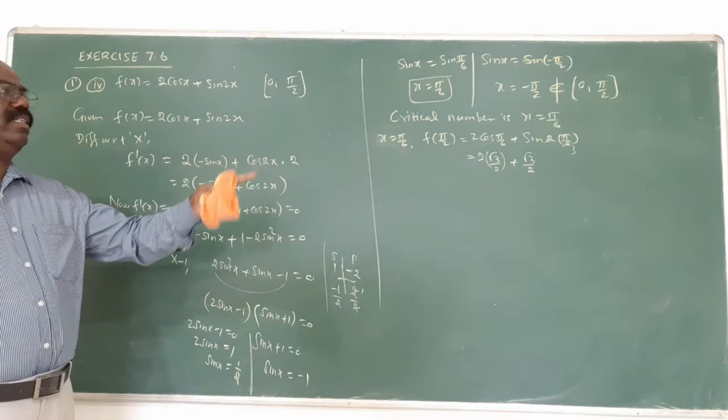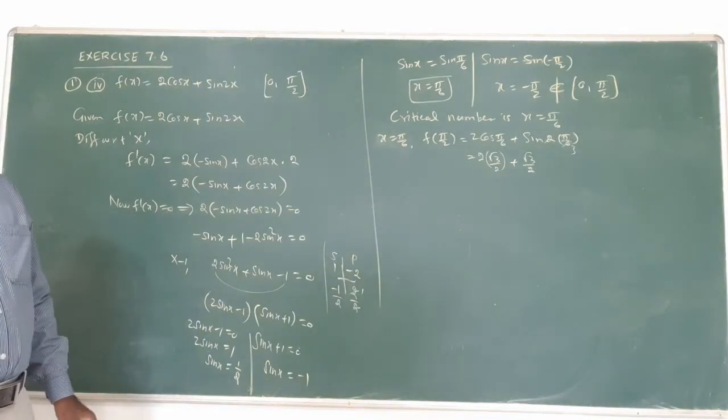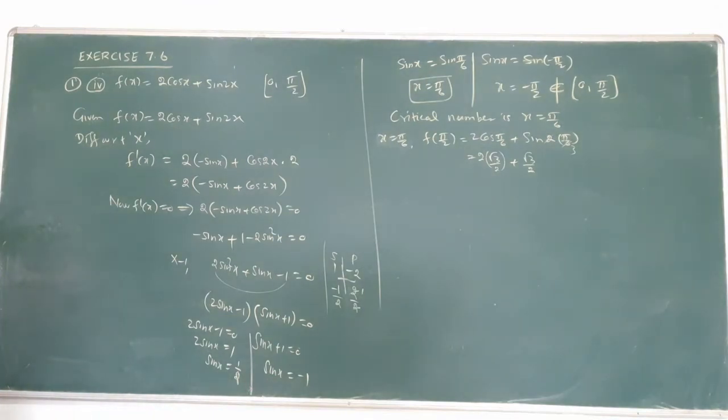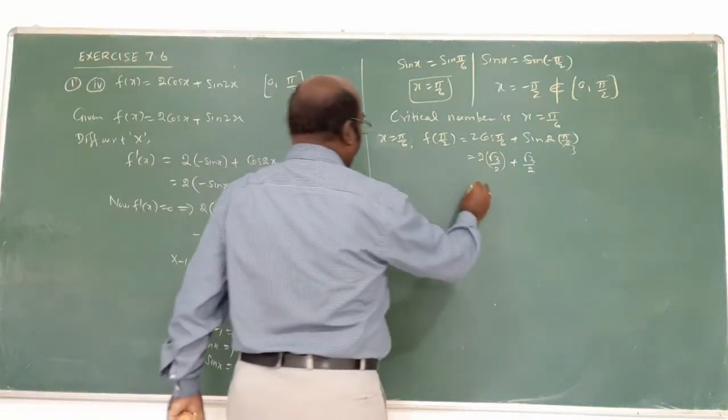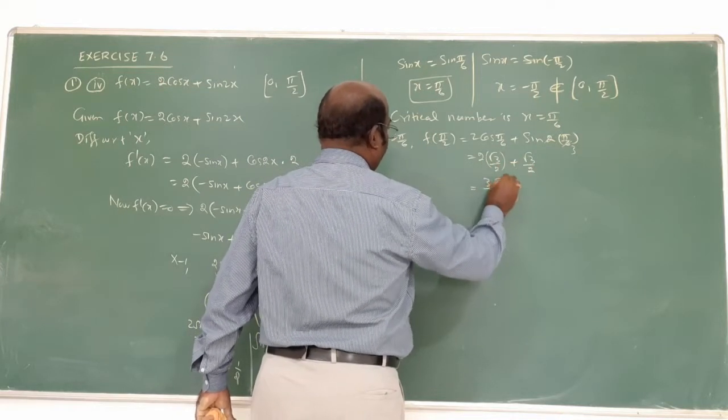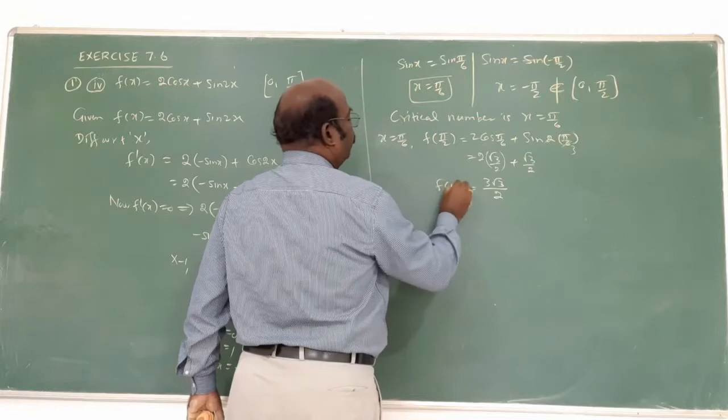After 2 cancellation, pi by 3 only, cos 60 root 3 by 2. Now take LCM and simplify. 2 is LCM. 2 root 2 root 3 plus root 3 root 3. This is the first answer.